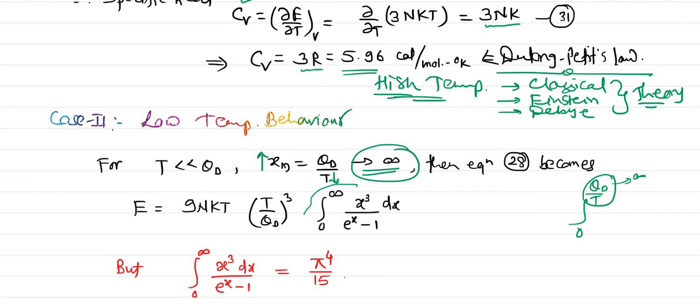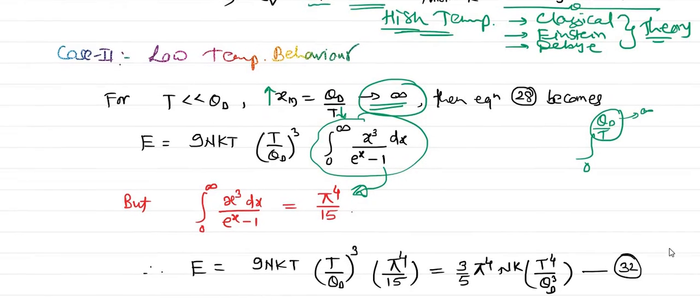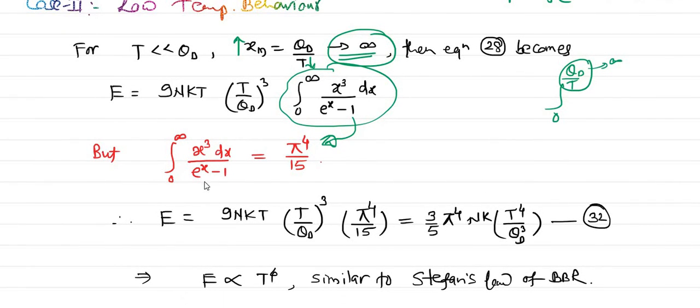But if you see, this is the standard integration, we can take the help of mathematics. This standard integration value will be simply pi power 4 divided by 15. So yes, it will be simple. Let us substitute that value. After substituting, 9NkT cube by theta D cube as it is, pi power 4 divided by 15. So what shall we cancel?